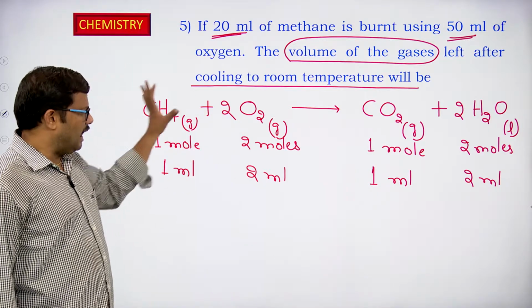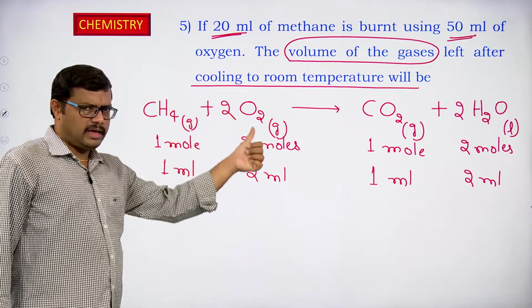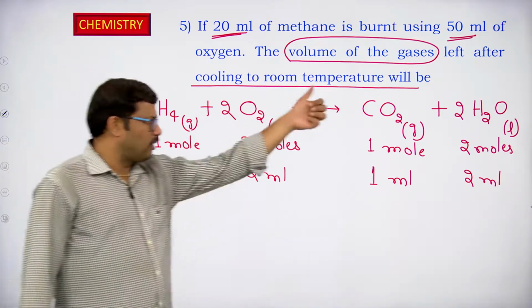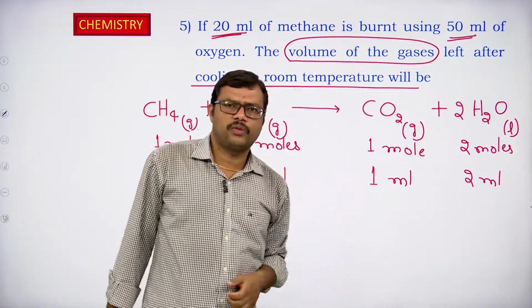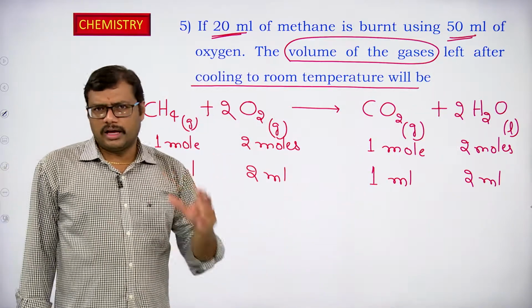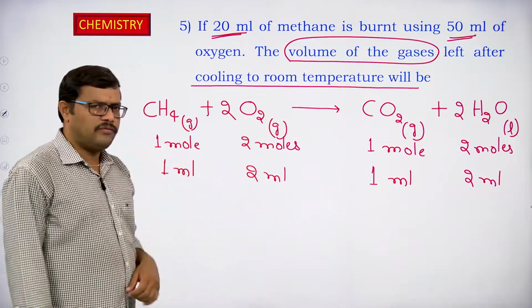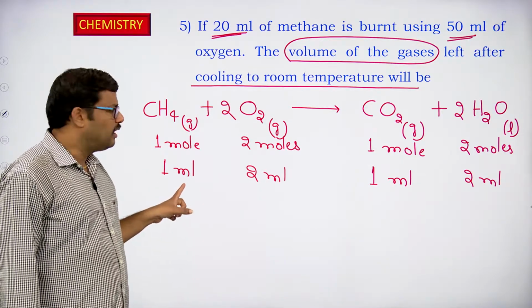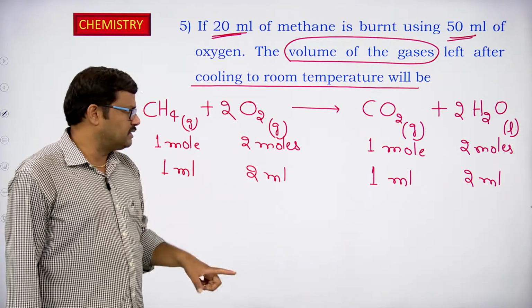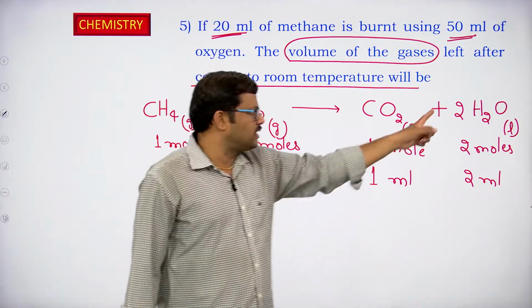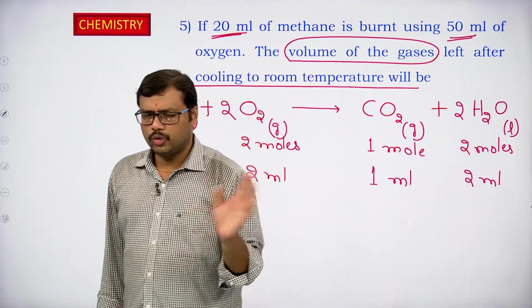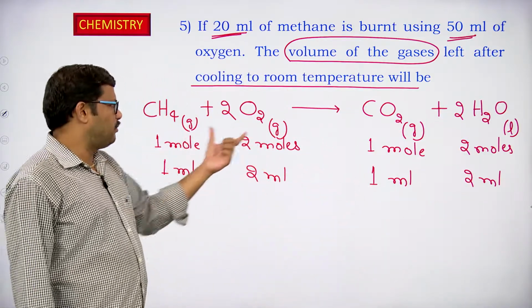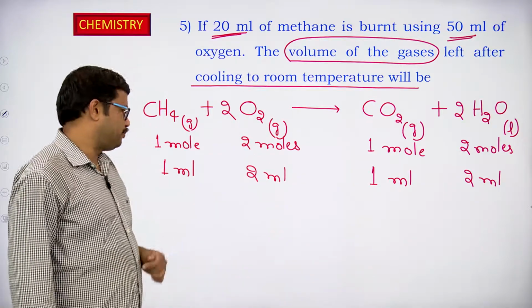So, according to the balanced equation, 1 mole of methane reacting with 2 moles of oxygen giving 1 mole of carbon dioxide, 2 moles of water. We are applying now Avogadro's concept in terms of volume. So, I am taking 1 ml of methane reacting with 2 ml of oxygen giving 1 ml of carbon dioxide, 2 ml of water. So, we can write in this way when the reactants and products are in gaseous state.